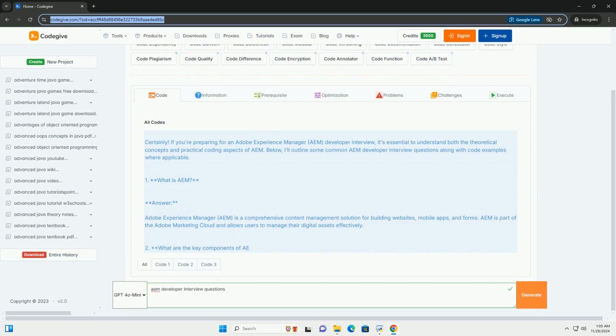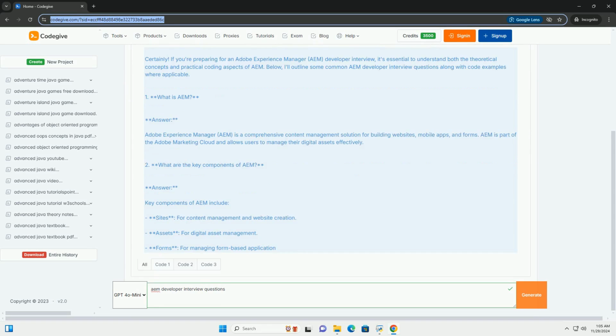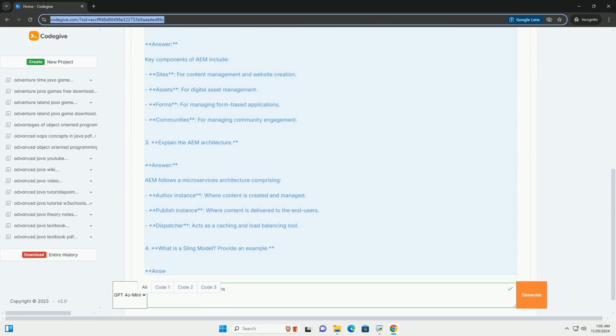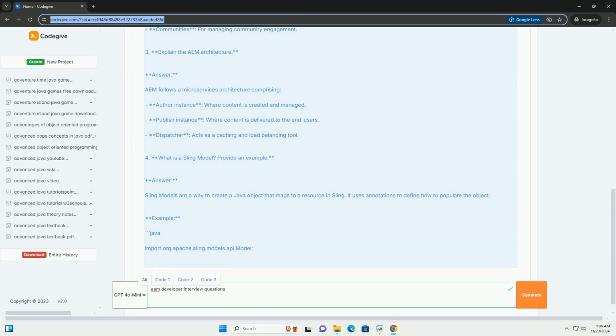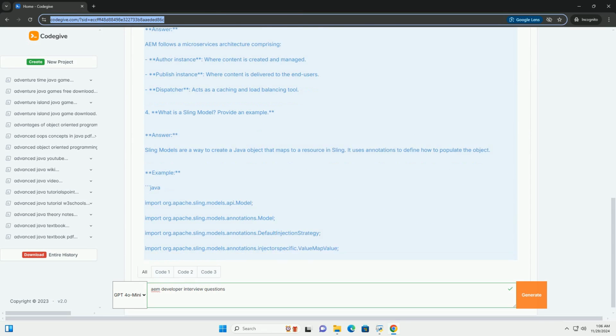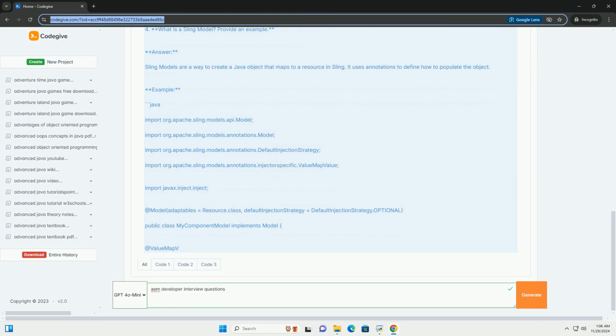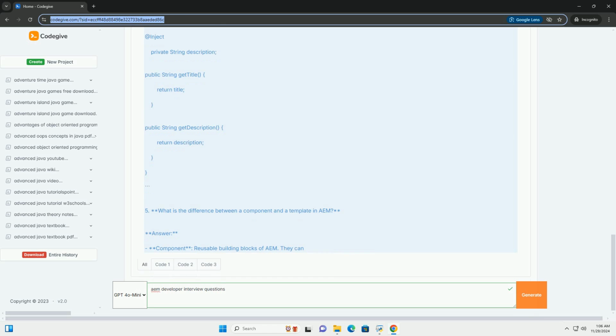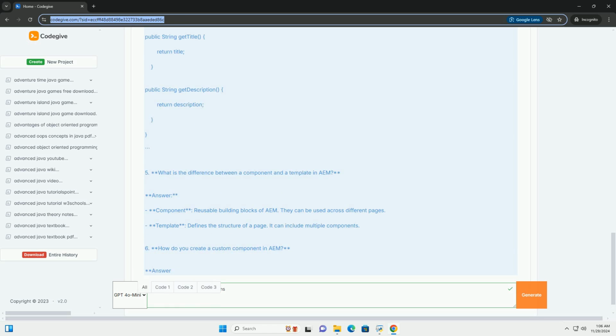Certainly. If you're preparing for an Adobe Experience Manager, AEM, developer interview, it's essential to understand both the theoretical concepts and practical coding aspects of AEM. Below, I'll outline some common AEM developer interview questions along with code examples where applicable.